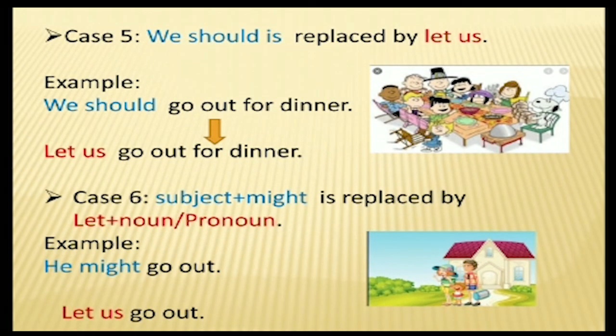Case number 5: "we should" is replaced by "let us." Example: "We should go out for dinner." "Let us go out for dinner." So here, "we" was there in the assertive; here it is "let us." We have started with "let." Next, subject plus "might" is replaced by "let" plus noun or pronoun. See the example: "He might go out." Here the subject is there and "might" is also used, but while changing it to an imperative, it will be "Let us go out."